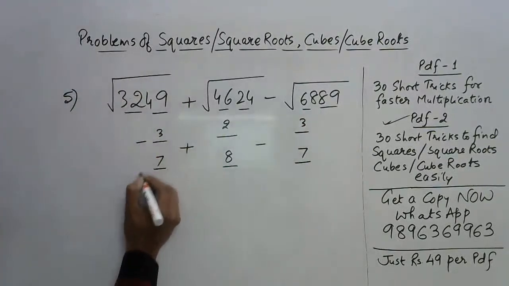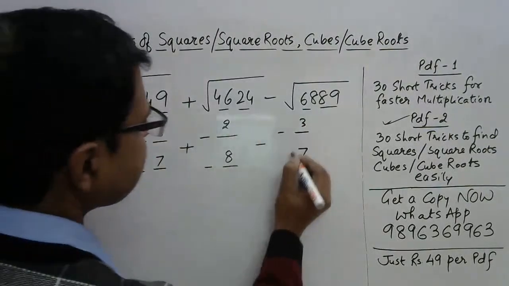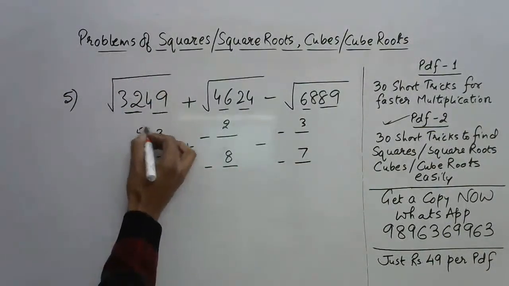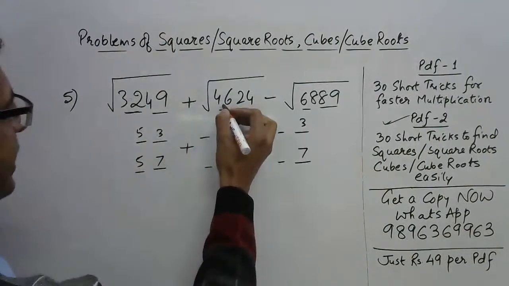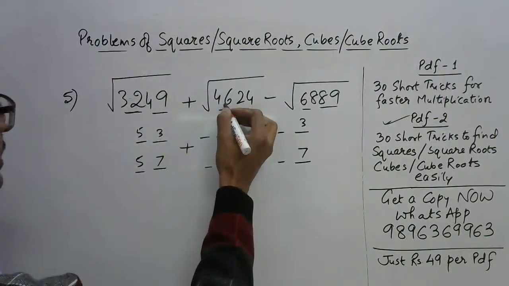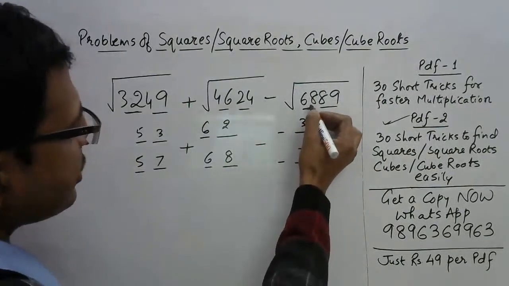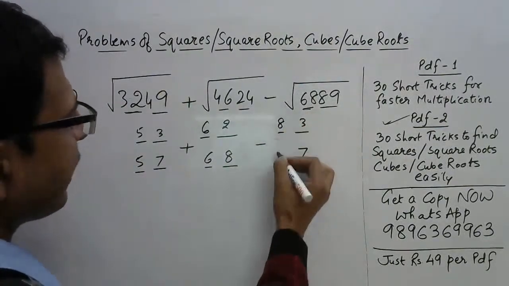So let's see the first digit now in every case. The first digit, very easy. 32 is very close to 5 square, so 5 will come here. 46 is close to 6 square, so 6 will come here. 68 is close to 8 square, so 8 will come here.